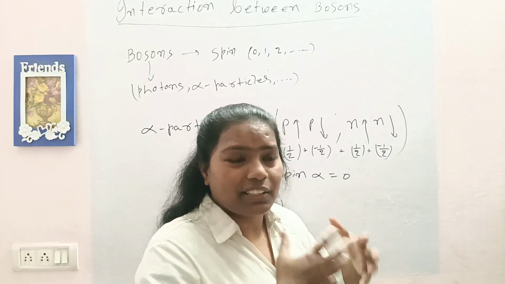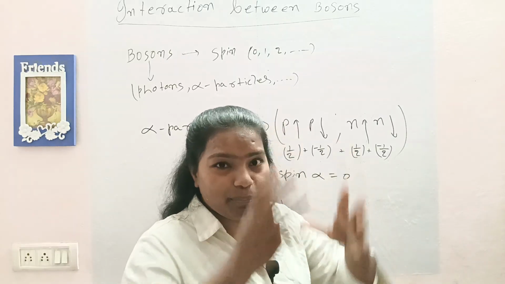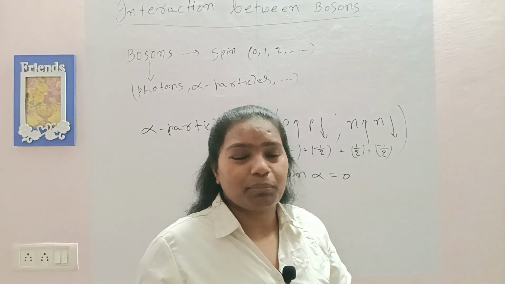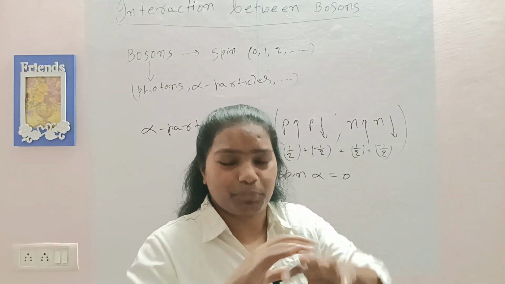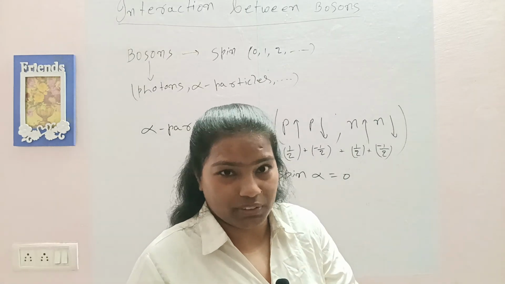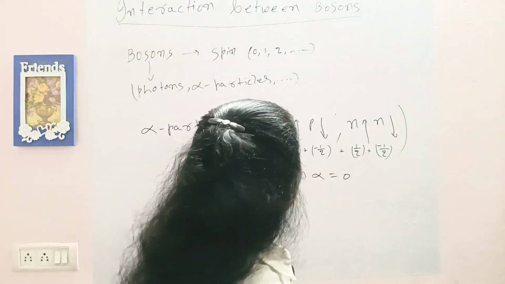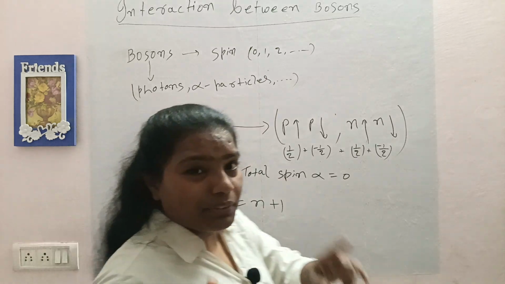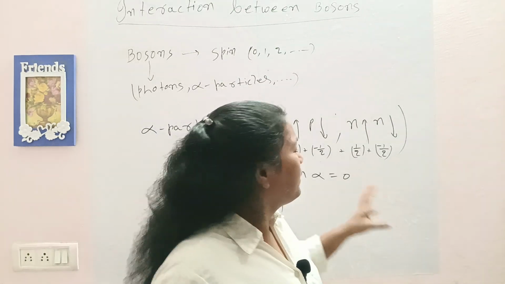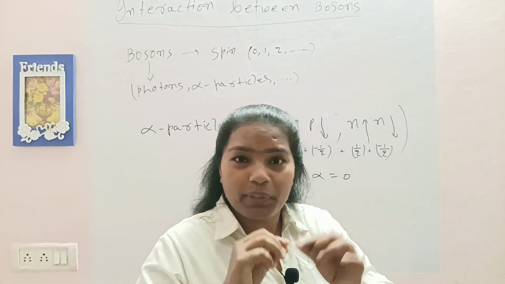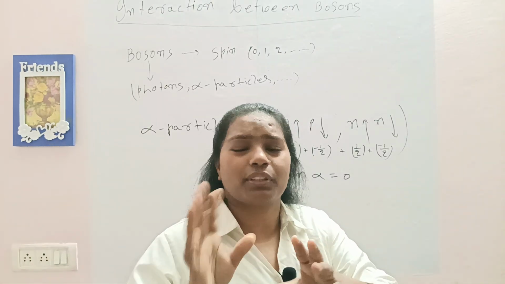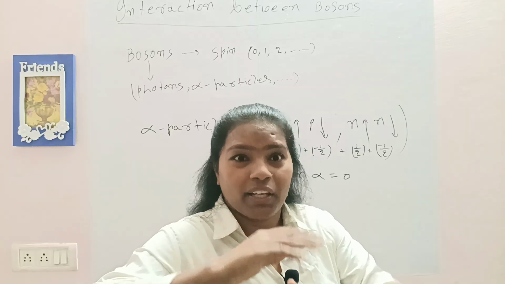And when we say that in a quantum state there are n particles, do not imagine them like n balls piling up or sitting in a container, in a box. But even in a wave function, the amplitude of each particle adds up.